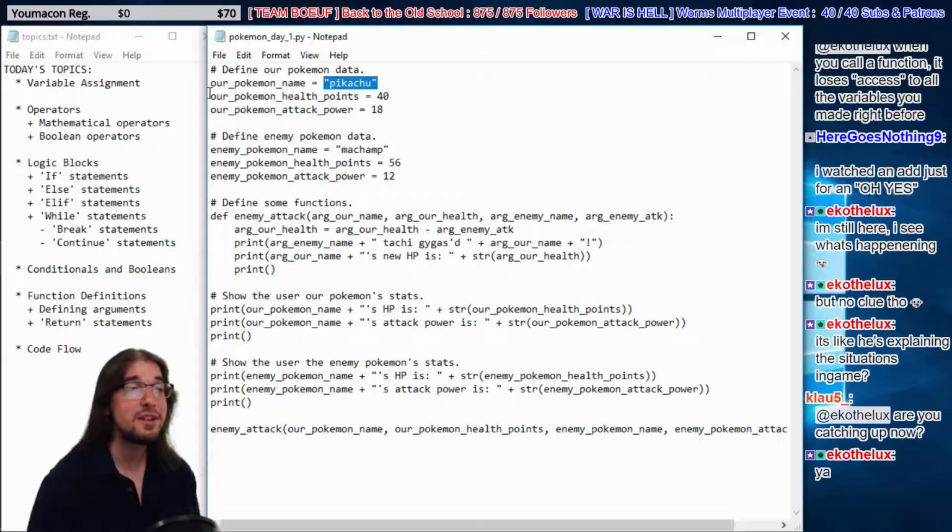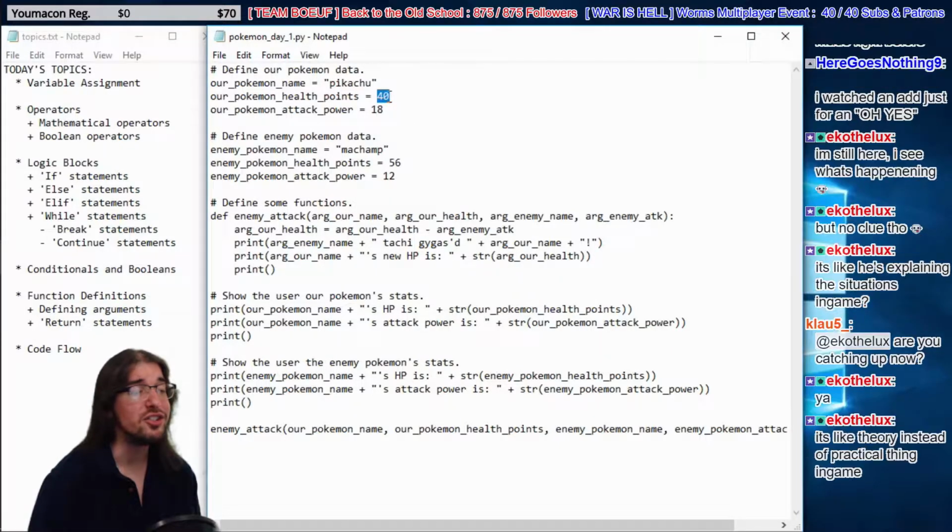We have more assignments here. We have our Pokemon health points is equal to an integer literal, which is equal to 40. Right? So we have two kinds of data. Textual data called strings, and numerical data we're calling integers, right? Cool beans. We do the same thing for Machamp, right? We have an in Pokemon, he's got a name, he's Machamp. He's got 56 health and 12 attack power. He's pretty weak for a Machamp. We had to lower his health, so we wouldn't kill Pikachu. He's out of control.